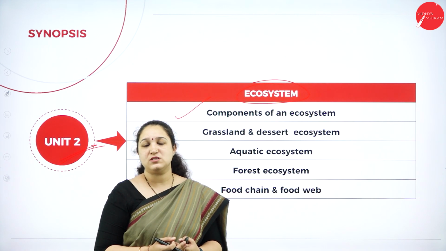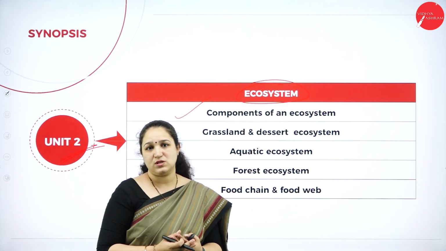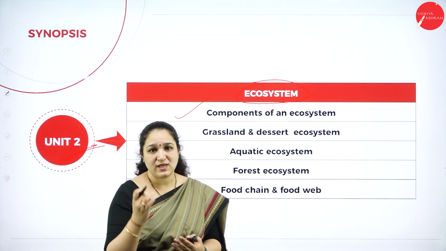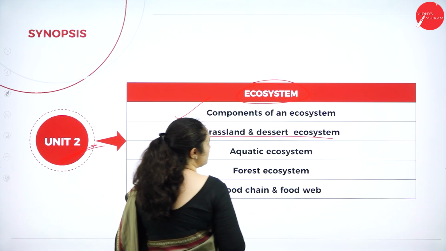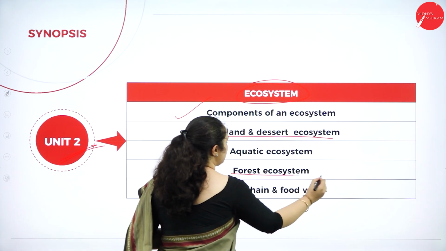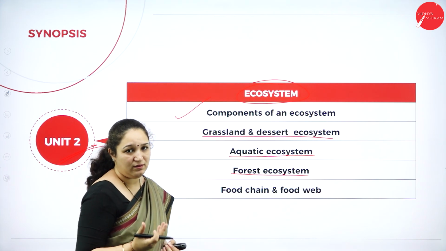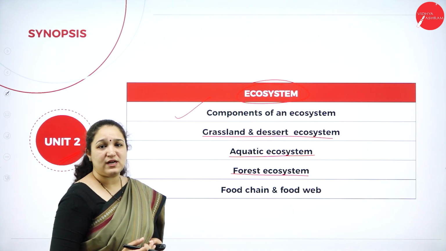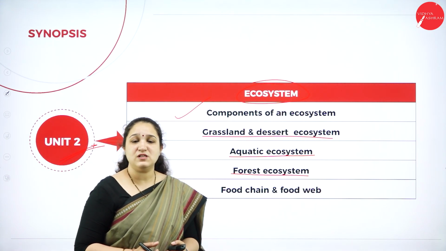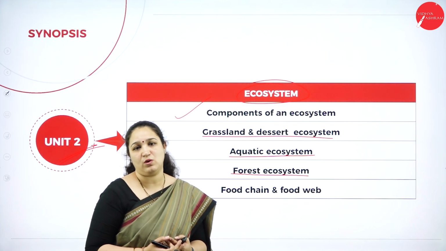Under natural ecosystems, we have terrestrial and aquatic. Under terrestrial ecosystem, the most important which is there in your syllabus, which you have studied, is grassland and desert ecosystem. We have studied about the forest ecosystem and aquatic ecosystem, which is again further classified into different types. We have also studied about the different levels in ecosystem, or I can say the different biotic factors in ecosystem.